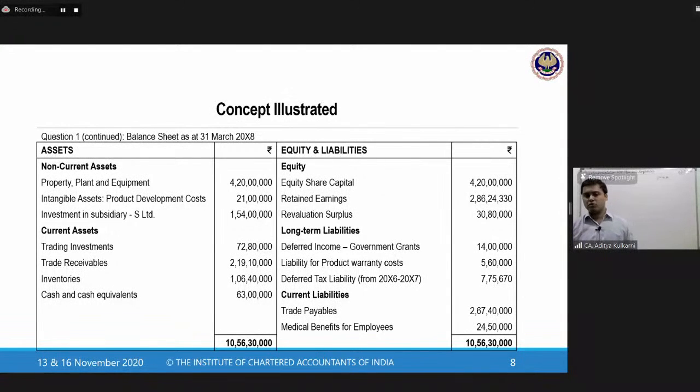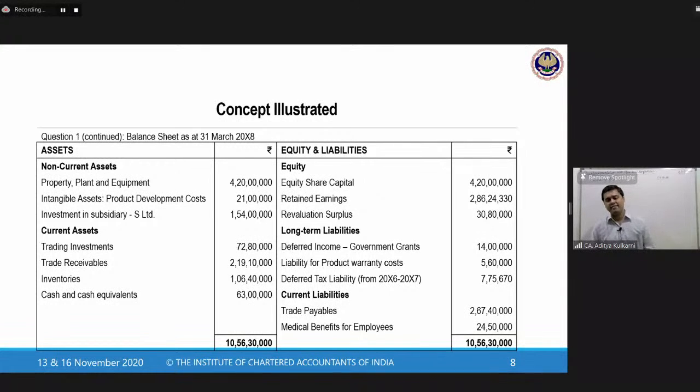PPE 4.2 crores, intangible assets 21 lakhs, which is product development cost, investment in subsidiary 1.54 crores, trading investment 72.8 lakhs, trade receivables 2 crore 19 lakhs 10,000, inventories 1 crore 6 lakhs 40,000, cash and cash equivalent 63 lakhs.